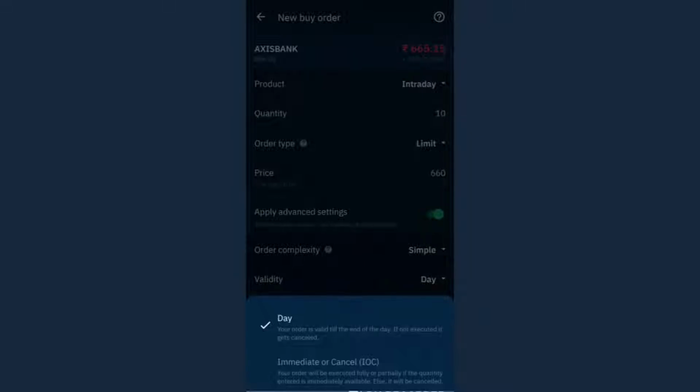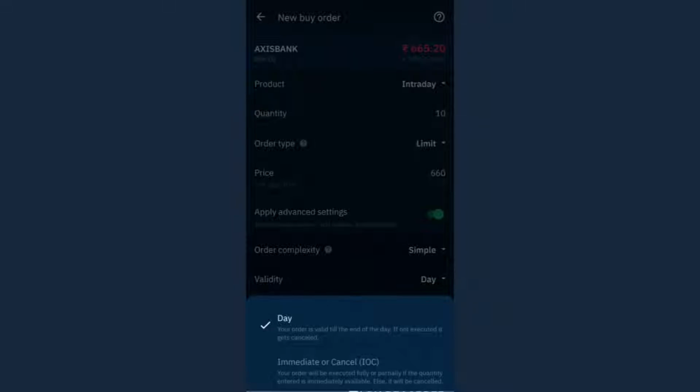There are only two cases. Either the next moment after I place the order, the order will be executed, or if it is not executed, the order will be cancelled. Now, what is the meaning of partial? Let's say I placed the order for 10 shares here, but the system only found a seller who is ready to sell 5 shares at 660 rupees. In that case my order will be partially filled, so out of 10, only 5 quantity is matched.